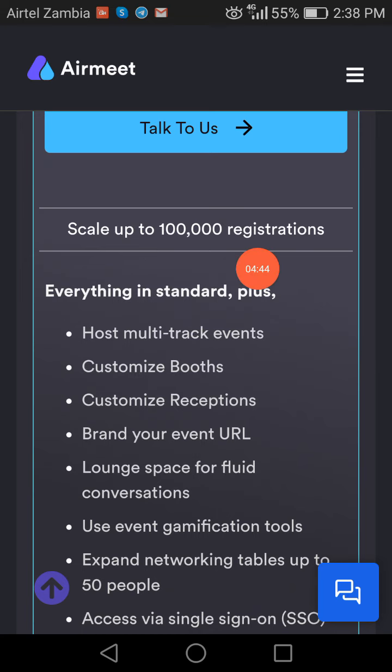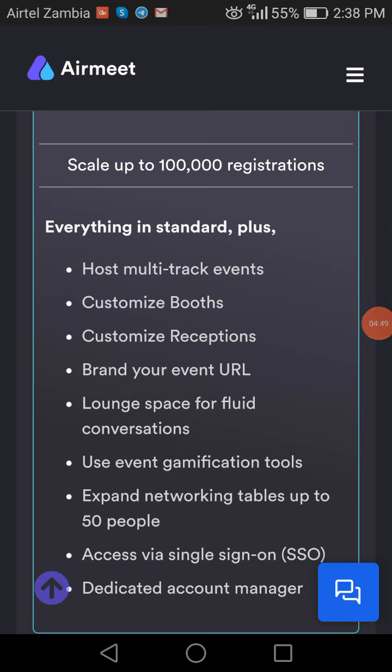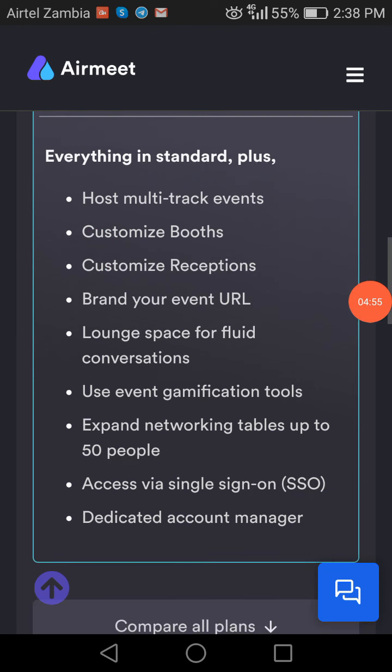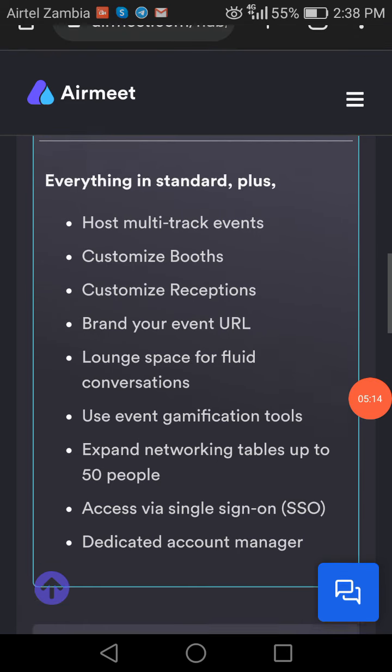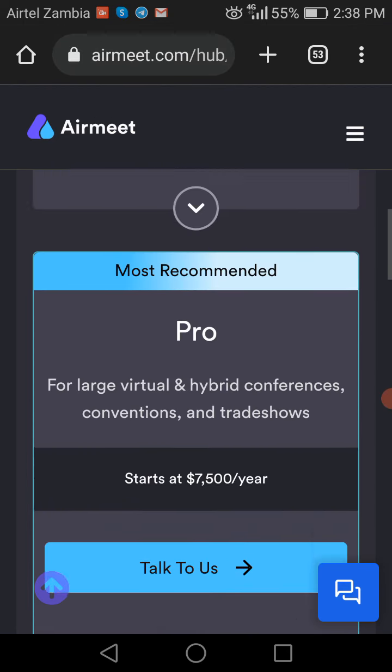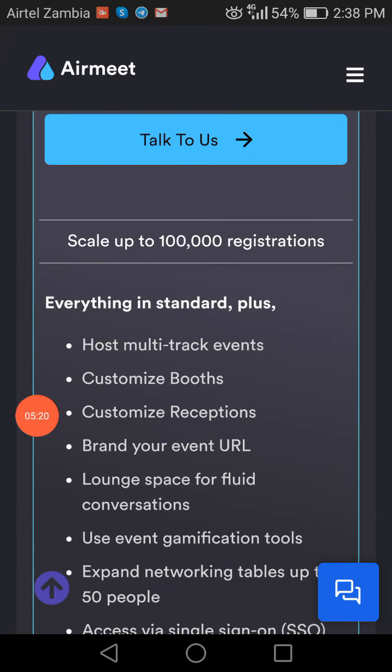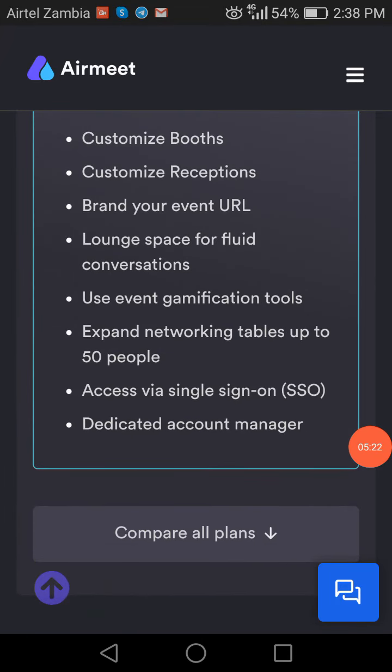So you can see everything in Standard plus. You get host multi-track events, which is actually a good feature, and you get a customized booth, customized receptions, brand your event URL, launch space for fluid conversions, use event gamification tools, expand networking table up to 50 people, access via single sign-on (SSO), and a dedicated account manager. So if you go for this Pro plan, you're going to be getting all these features on Airmeet, as you can see here.